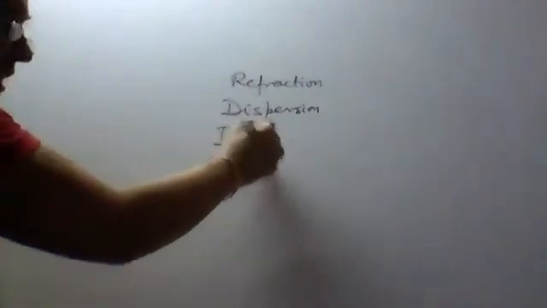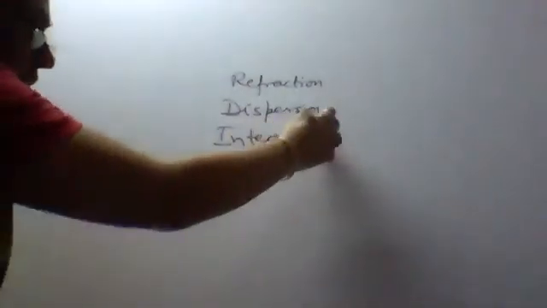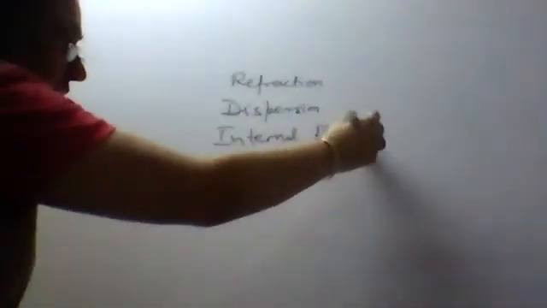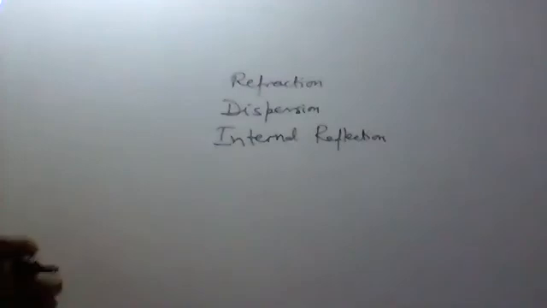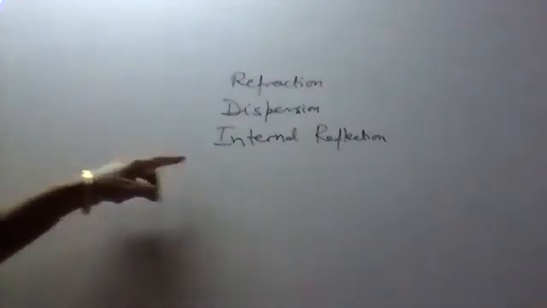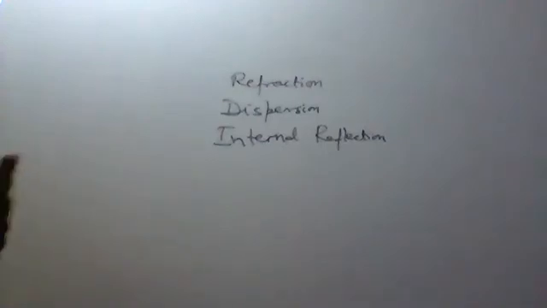And the third phenomenon is internal reflection, about which you will study in higher classes, that is in class 12. Here internal reflection means the ray of light has entered the raindrop. After entering it, it will not again go to the atmosphere on the other side.